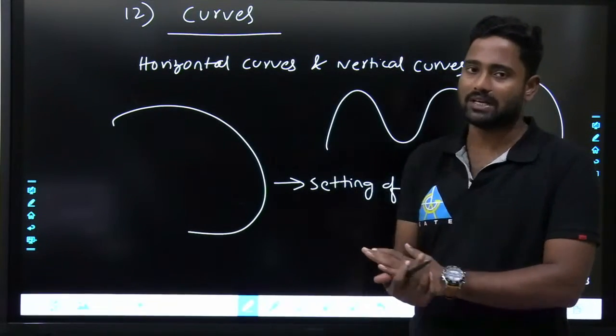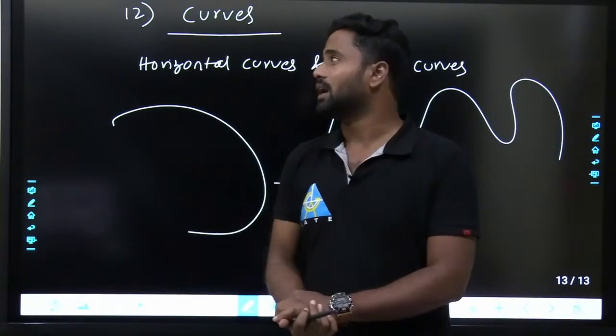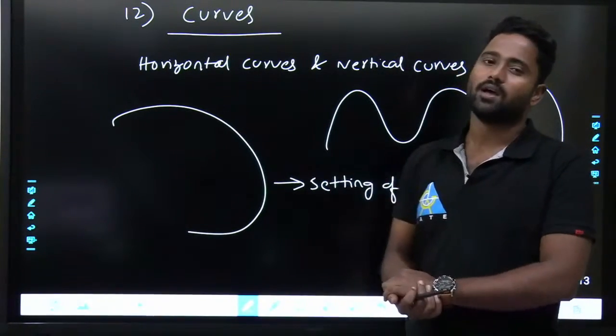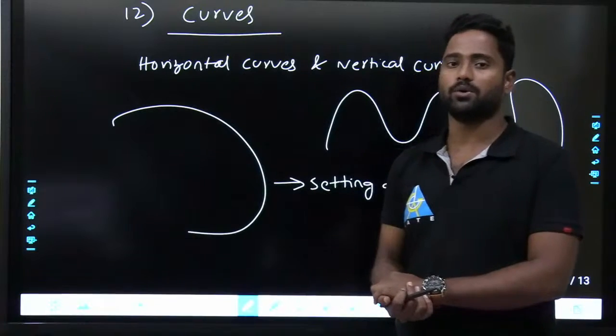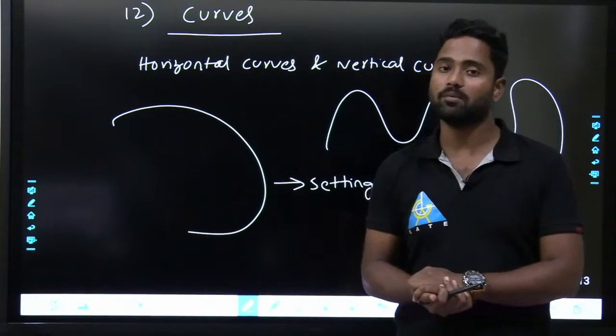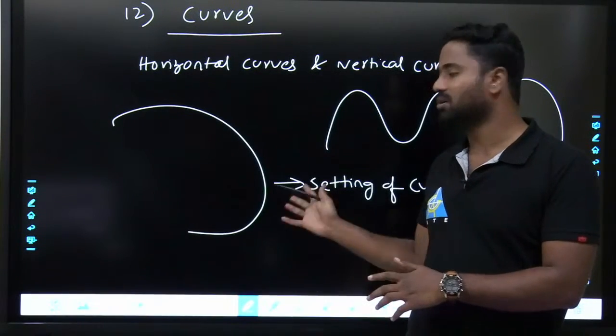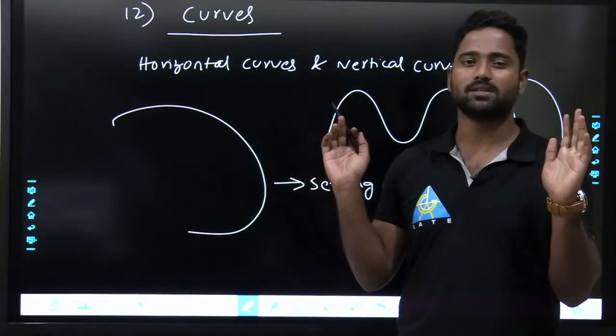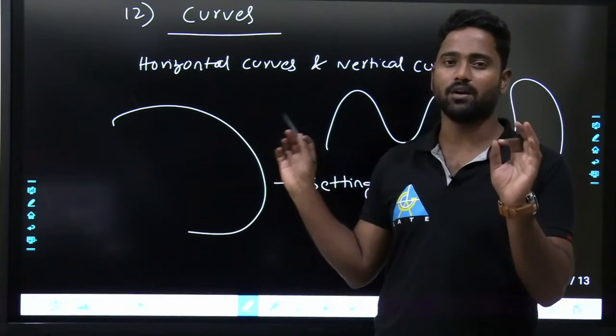Fine. So this would be curves: horizontal curves, vertical curves, setting of curves. From the GATE point of view, the same 1 to 2 marks, rarely asked, and from the engineering services point of view, 10 to 20 marks. One question was asked directly for 20 marks. They asked setting of curve, a basic question, just calculate the basic things and you get the answer. Literally 20 marks.